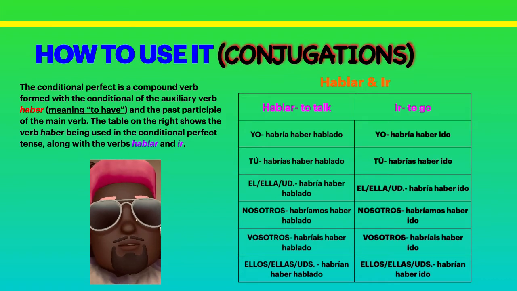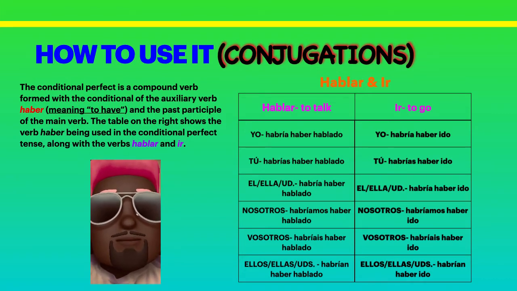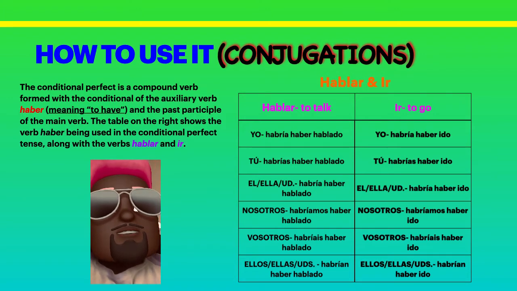In the nosotros form, nosotros habríamos haber ido, that means we would have gone. In the ellos, ellas, ustedes form, if I said ellos or ellas habrían haber ido, that means they would have gone.